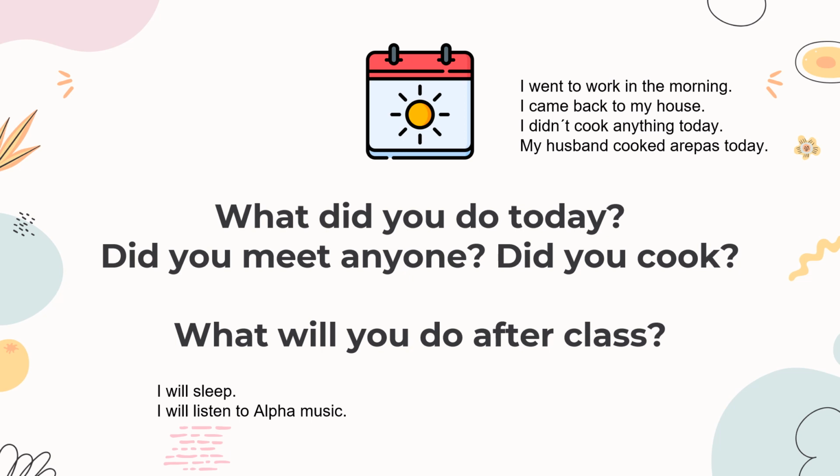As usual, we always practice the past simple tense, and in this case, we're going to practice the future tense as well. So please take a look at the examples. Remember, you always use the verb in past simple for the past. So I went, I came, or if you want to negate something, I didn't cook. Okay? And in the future, remember you can use either will, for spontaneous or quick responses, or I am going to, for something that you have planned. Okay? Take a look at the examples here and also review the previous lessons, please.